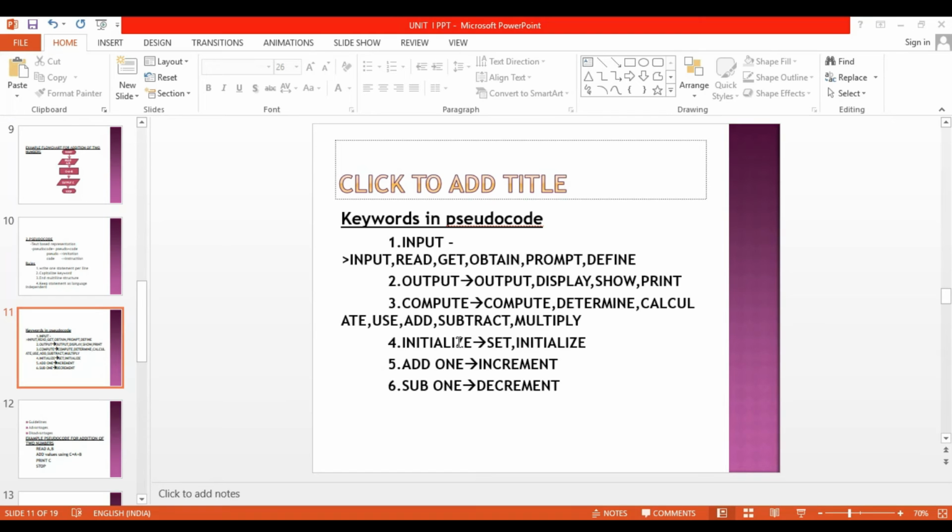For compute, that is for calculation, we are using the keywords compute, determine, calculate, use, add, subtract, multiply, etc. For initialization, we are using the keywords set and initialize. If you want to add one, then you should use the keyword increment. If you want to subtract one, then you have to use the keyword decrement. These are the keywords used in pseudocode.